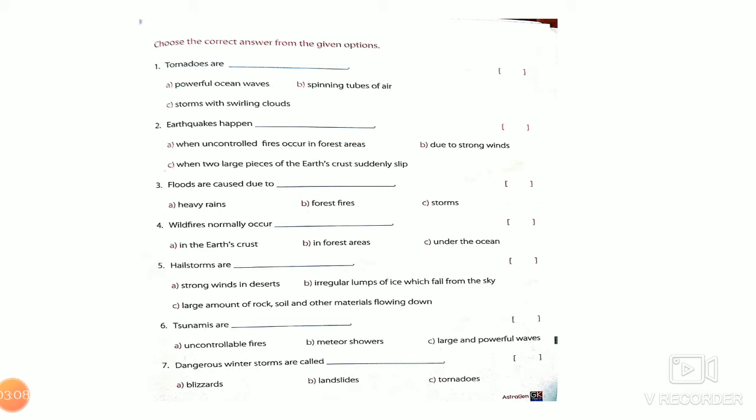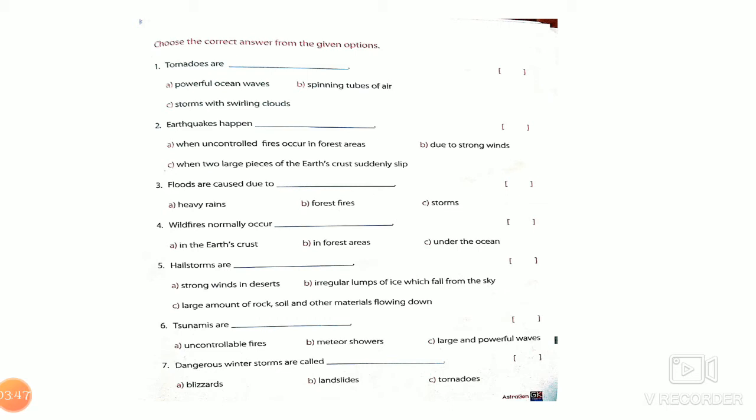So the next one, earthquake happens. Earthquake we have not seen, so leave this question. Okay, the next one, floods are caused due to heavy rain, forest fire or storm. So choose the answer and fill into the block. So the next one, wildfire normally occurs dash in the earth crust or in forest area or in the under the ocean. So choose the correct answer in this and write the answer in the side of the question.